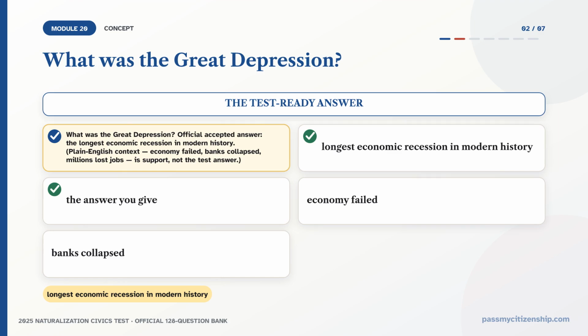What was the Great Depression? The official accepted answer is one phrase: the longest economic recession in modern history. Say it that way on the test. The longest economic recession in modern history.